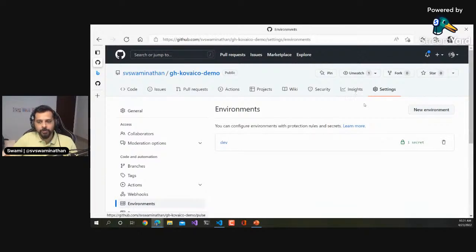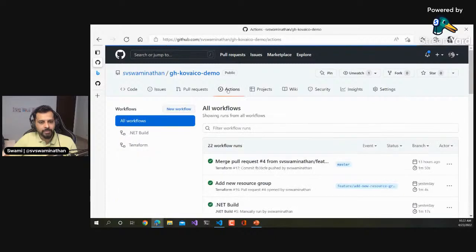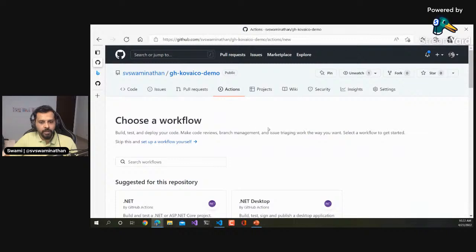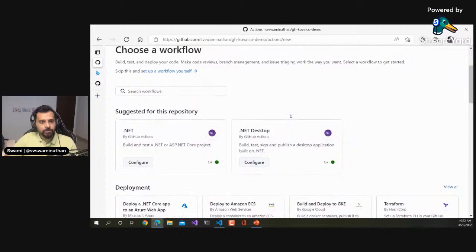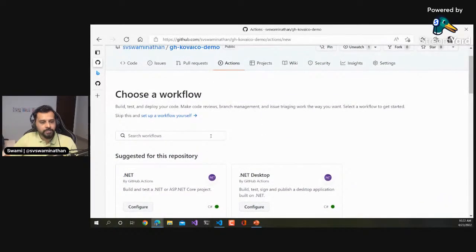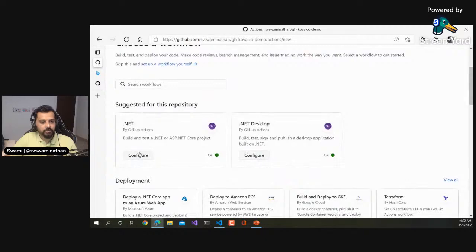Now before we go any further, I'll also show how to get started with Actions. I know I'm digressing between Actions and Terraform; I thought I'd give some brief on Terraform. So now, getting back into Actions, imagine you don't have any action set up in your repository. If you go to the Actions tab, you'll see this workflow and the new workflow option. You can just click new workflow, and as you can see, there are already multiple options available. One other good thing is that since I have .NET code in this repository, GitHub was able to identify it and suggests this particular workflow for me.